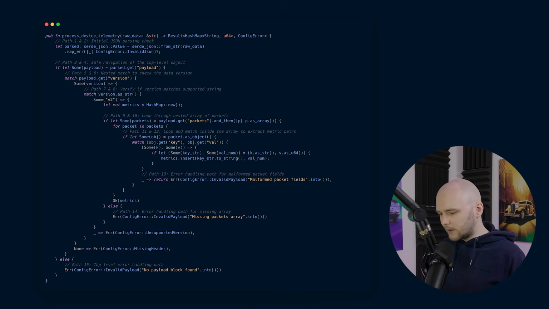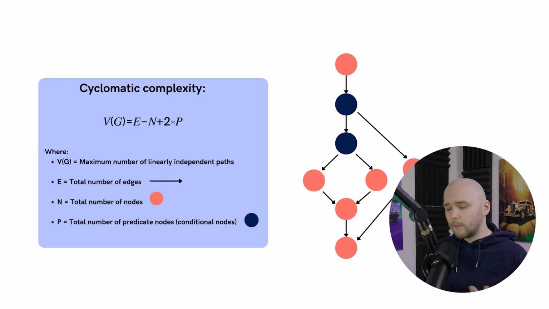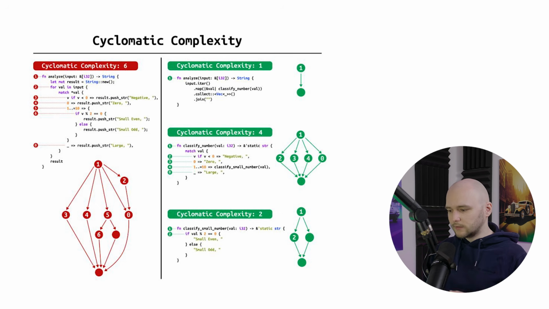To understand why this matters, let's look at this function on my screen. It handles a multi-step data transformation with deeply nested match statements, a few loops, and plenty of error handling paths. So its cyclomatic complexity is quite high, around 15. Now, if you're not familiar with the term cyclomatic complexity, it's basically a fancy way of measuring how many different paths a piece of data can take through your code. Every time you write an if statement, or a match, or a while loop, or a catch block, you're creating a fork in the road, and the more forks you have, the higher the complexity score goes. And the harder it becomes for a human brain to map out every single possible outcome in a function.